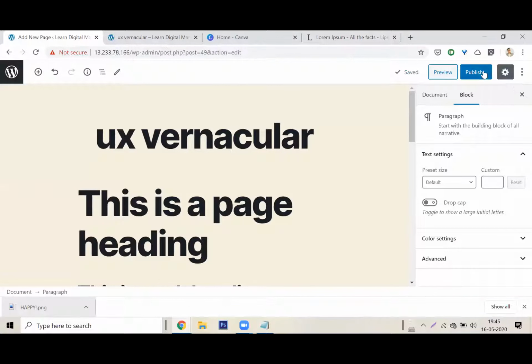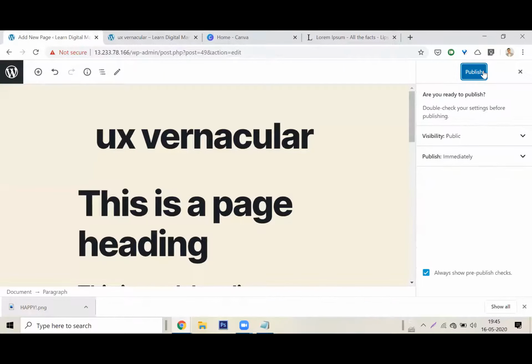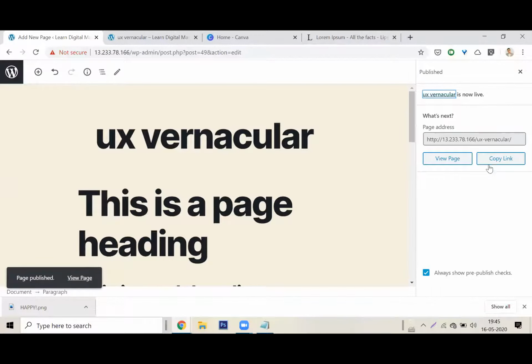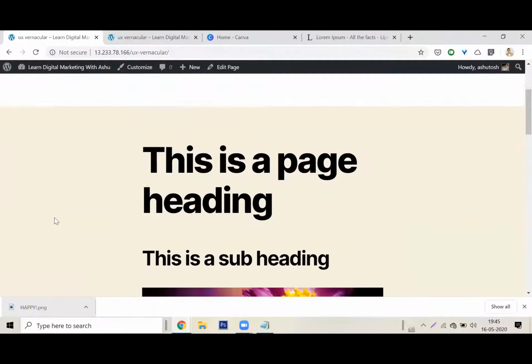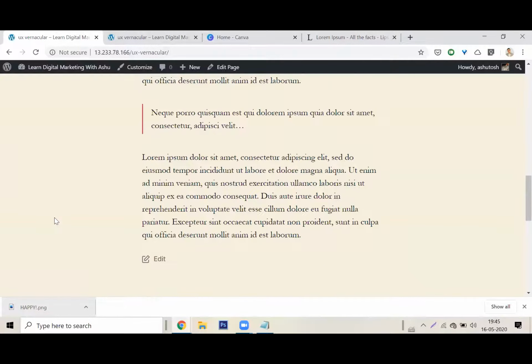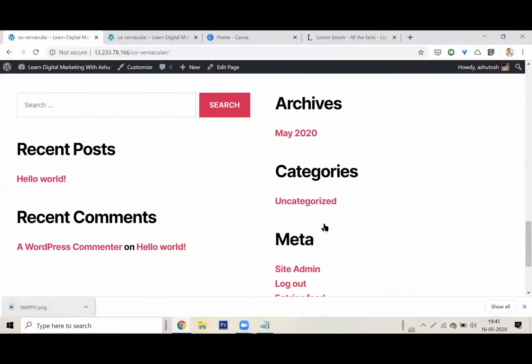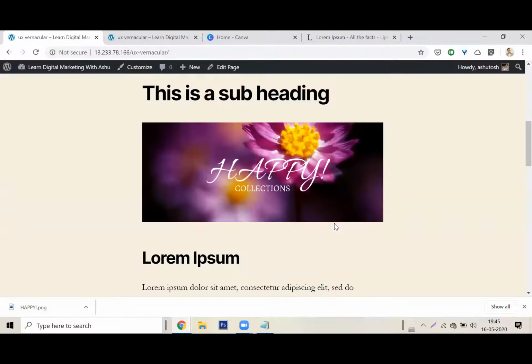And now what I need to do is click on publish. It'll say, are you ready to publish this page? I'm like, yeah, I am. All right, I'll click on publish. Okay, it's there. My first page has been published. I can click on view page. Here is my page. It's been published. All right, guys, I'll take care of the footer and so on later on.